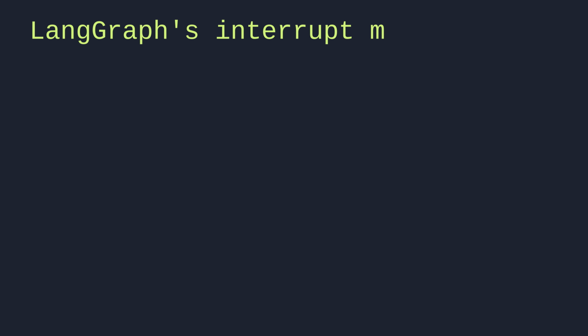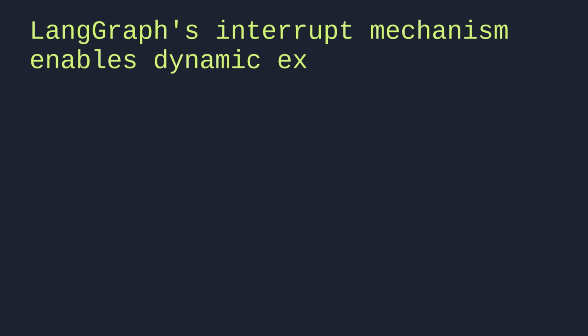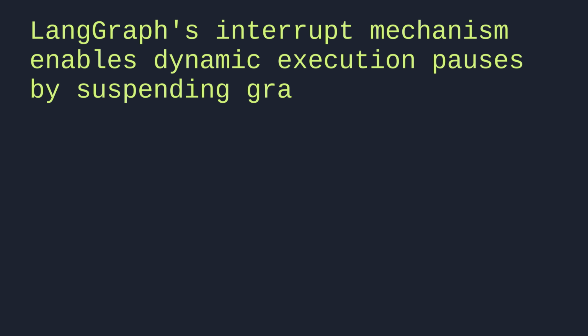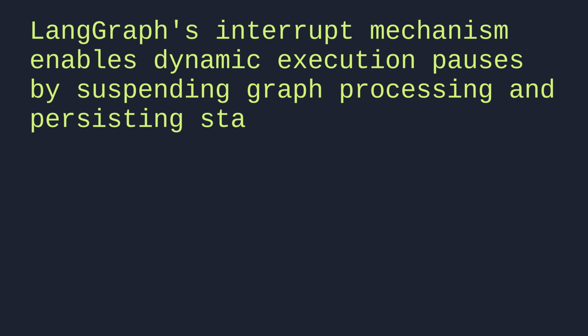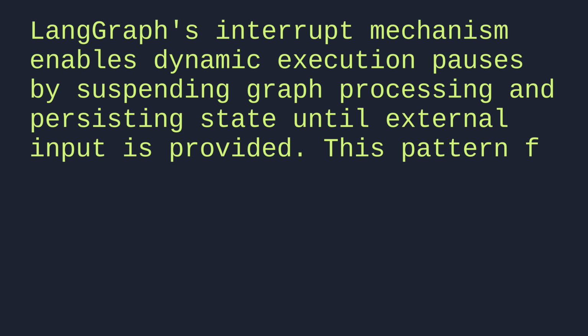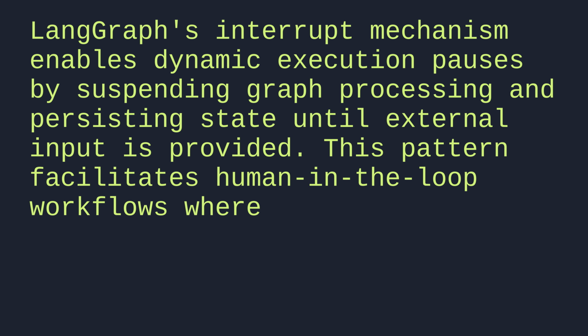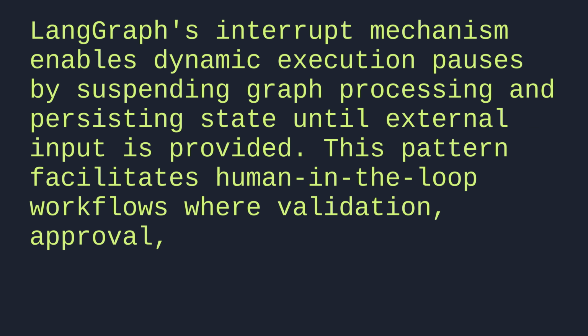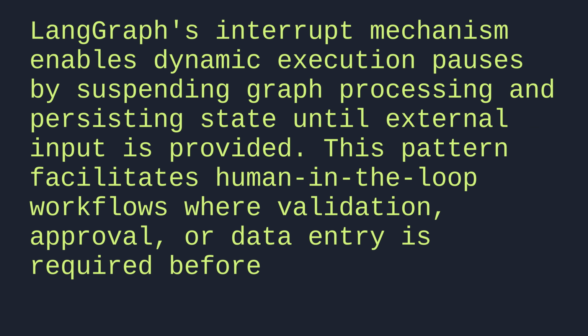LangGraph's interrupt mechanism enables dynamic execution pauses by suspending graph processing and persisting state until external input is provided. This pattern facilitates human-in-the-loop workflows where validation, approval, or data entry is required before proceeding.